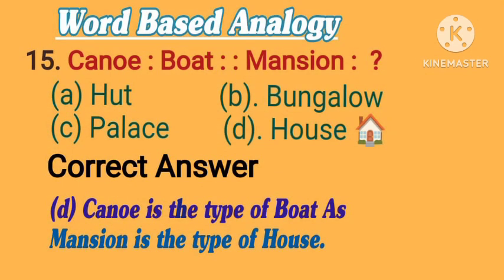15. Canoe is to boat, as mansion is to what? Options are A. Hut. B. Bungalow. C. Palace. D. House. Correct answer is D. House. Canoe is the type of boat, as mansion is the type of house.